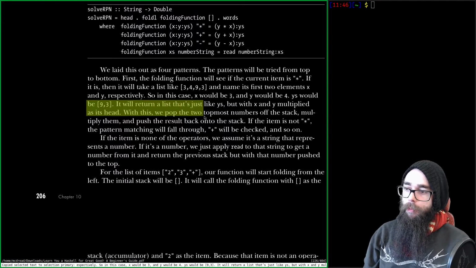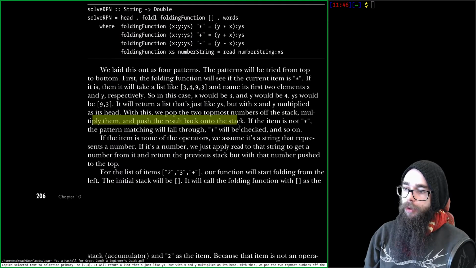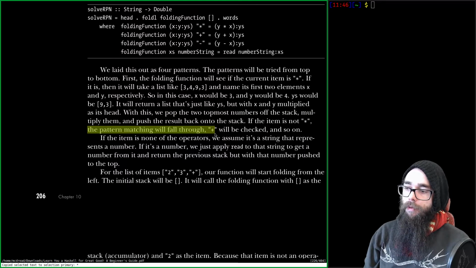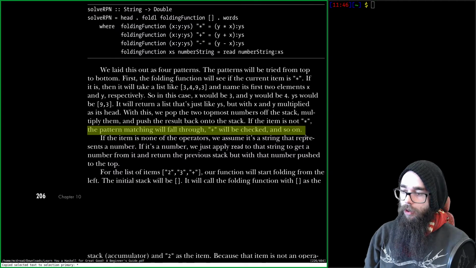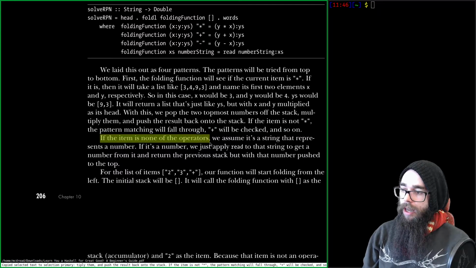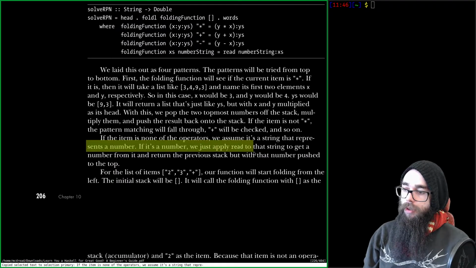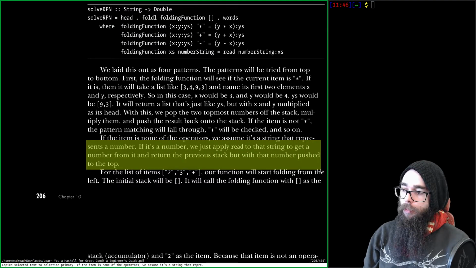With this, we pop the two topmost numbers of the stack and multiply them, and push the result back to the stack. If the item is not multiplication, the pattern matching will fall through and plus will be checked and so on. If the item is none of the operators, we assume it's a string that represents a number. If it is a number, we just apply read to that string to get a number from it and return the previous stack, but with that number pushed to the top.